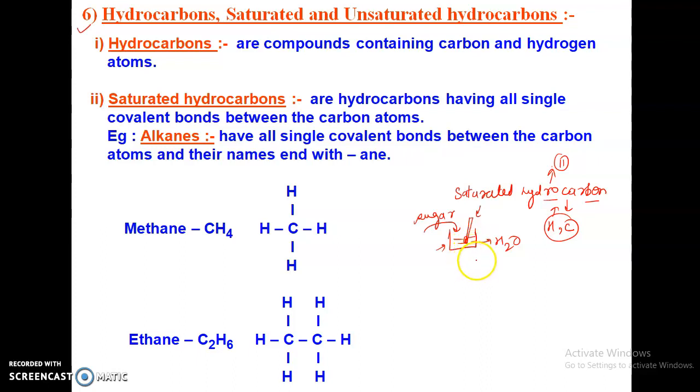And then there comes a situation when you cannot dissolve any more sugar in this bowl. That point is called saturation.